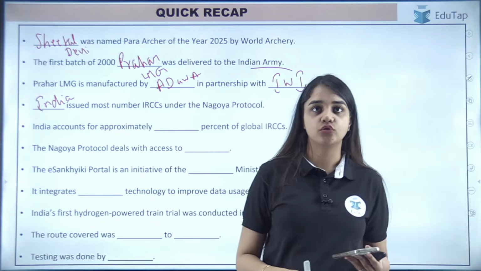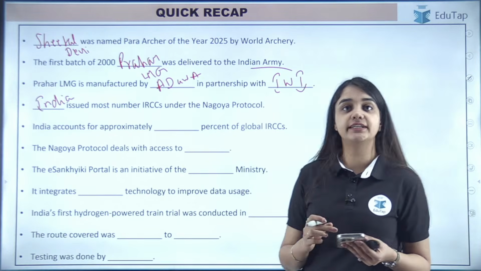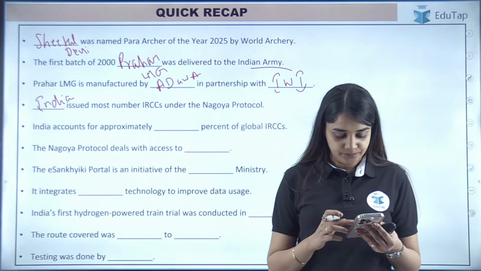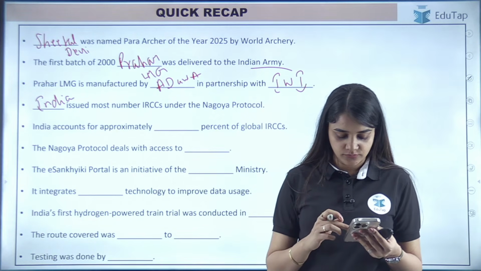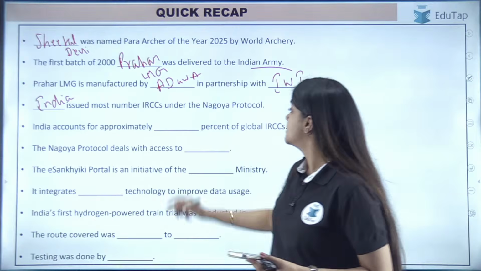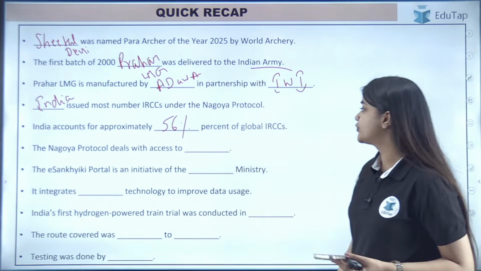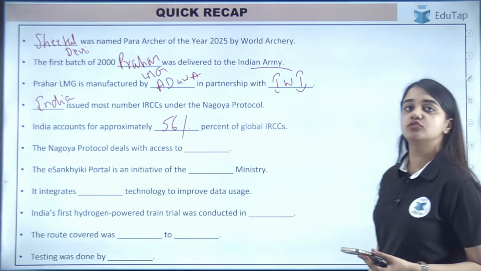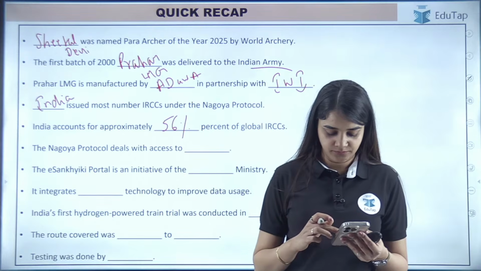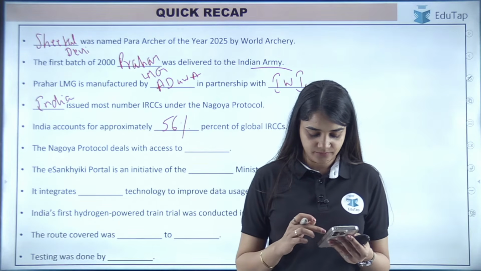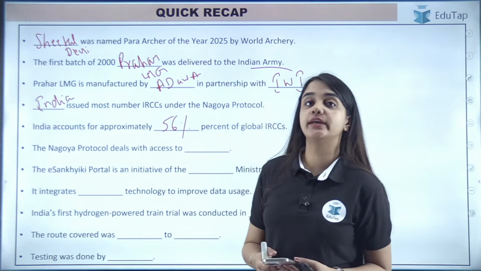The percentage. How much? Anybody remembers? We have covered it in the last session. Harshal, you are giving the right answers. Good. So this is 56%. Now the question is, Nagoya Protocol deals with access to what?